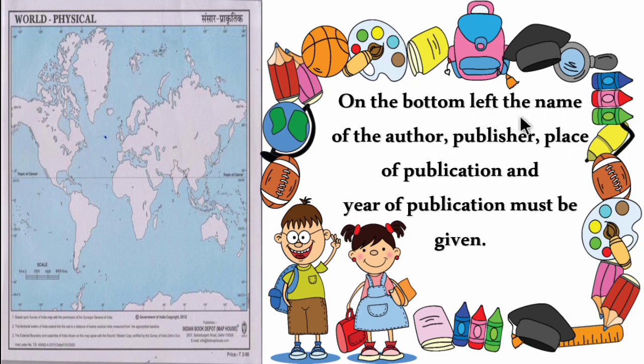On the bottom left, we can get to know the name of the author of the map, the publisher name, the place of publication, as well as the year of publication. On the bottom right, we can get the source name. So children, whenever you buy a map, please take a glance at the map to find out the source.